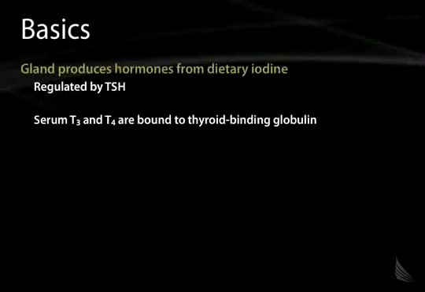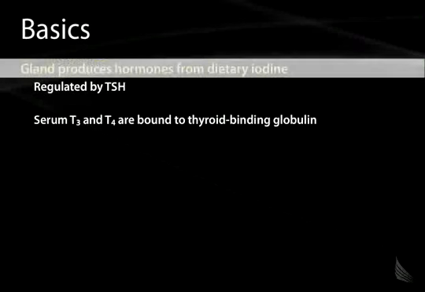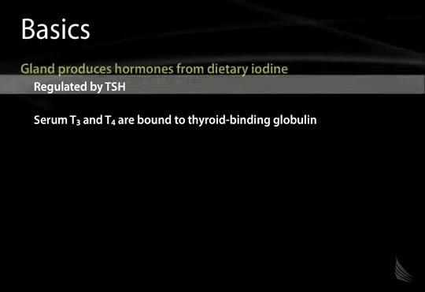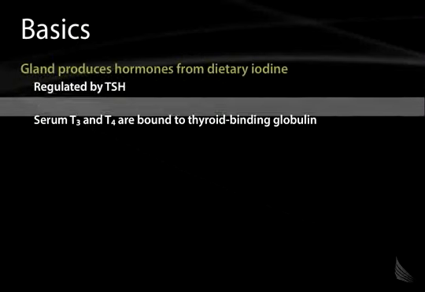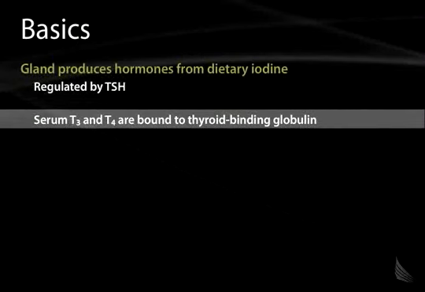Starting with the basics, an overview of the thyroid gland. It produces thyroid hormones. The precursor, dietary iodine, is required. It's regulated from anterior pituitary secretion of TSH. And serum T3 and T4 are bound to thyroid binding globulin, in addition to albumin as well.